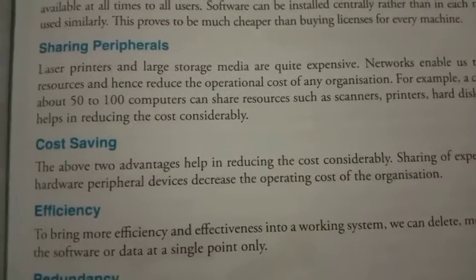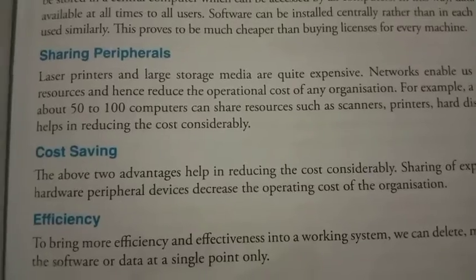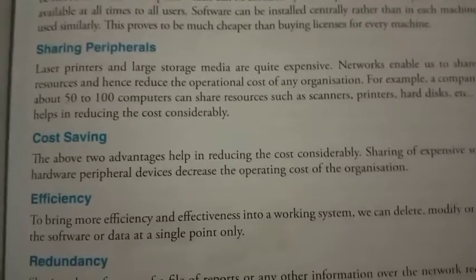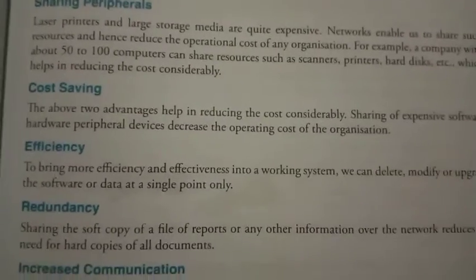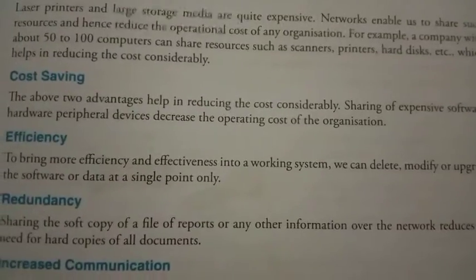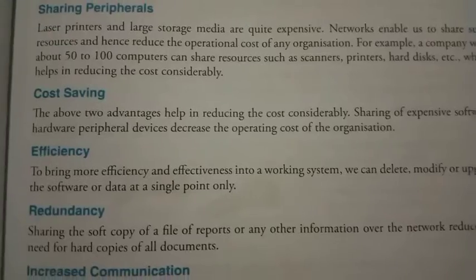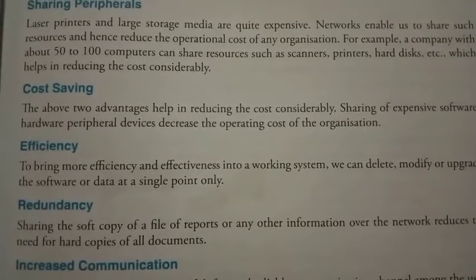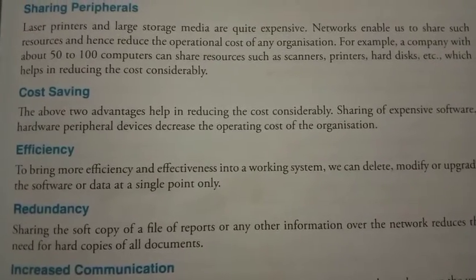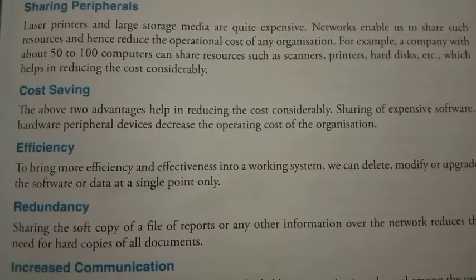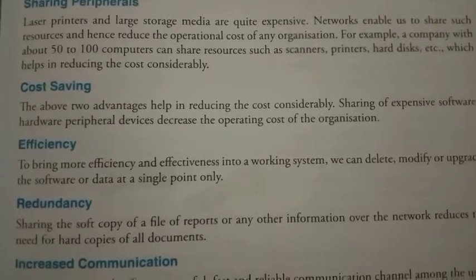Why does it happen? Because it reduces the cost, right? So this one is also a medium to reduce the cost. Computer networking also helps us in saving cost.